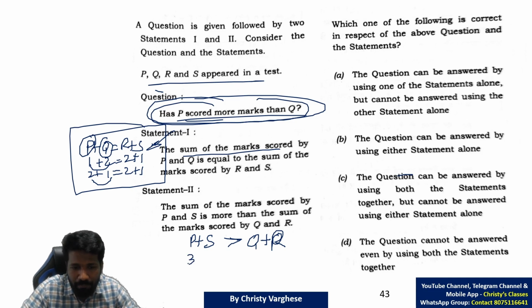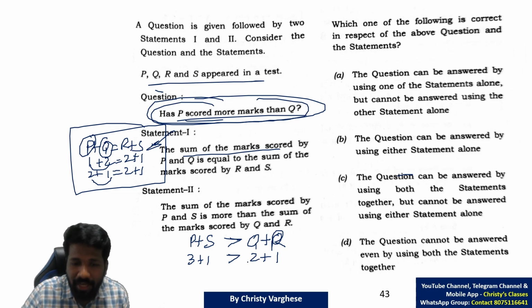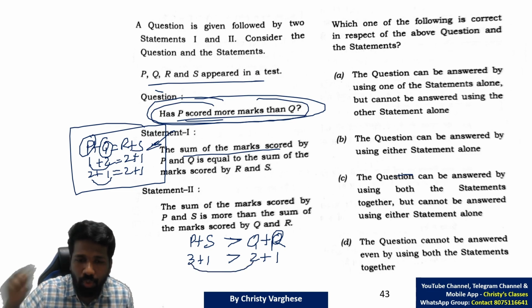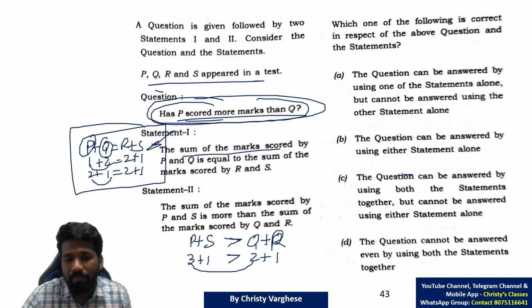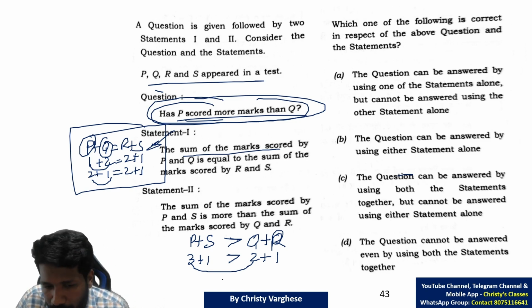For example, 3 plus 1, 4, is greater than 2 plus 1, 3. So that greater than is satisfied. From that, we are getting P greater than Q. Now let us check whether P less than Q can also be possible.